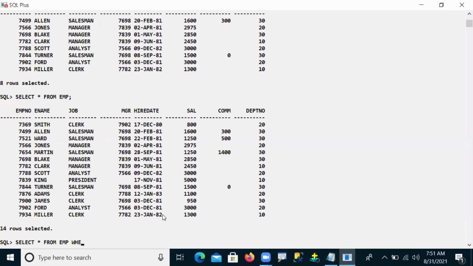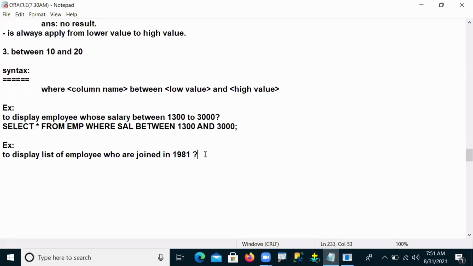Select star from EMP where hire date between 1981. Logically think, guys: when did 1981 start? It started on 1st January 1981.